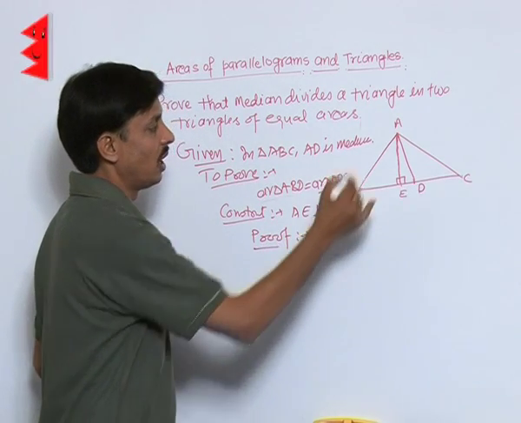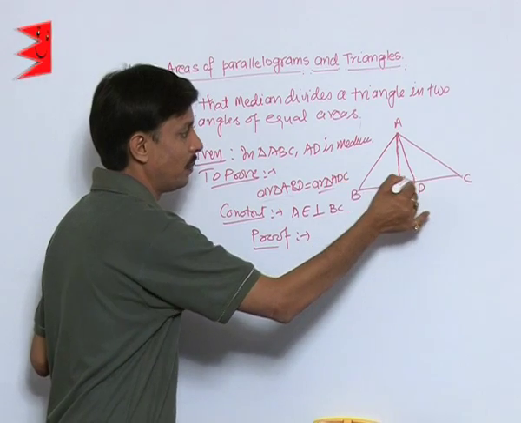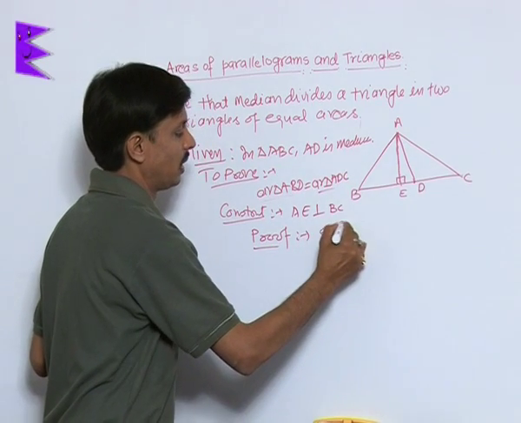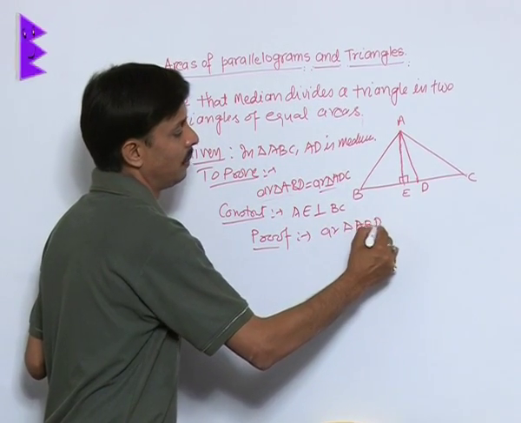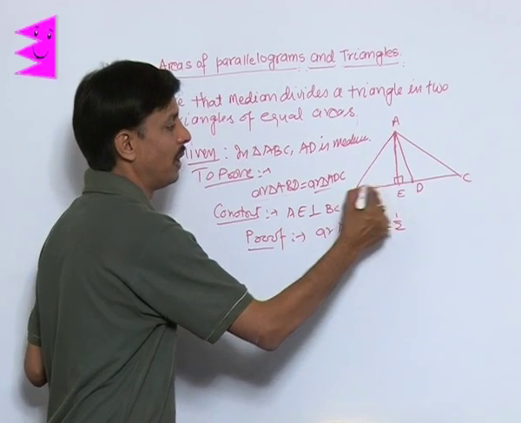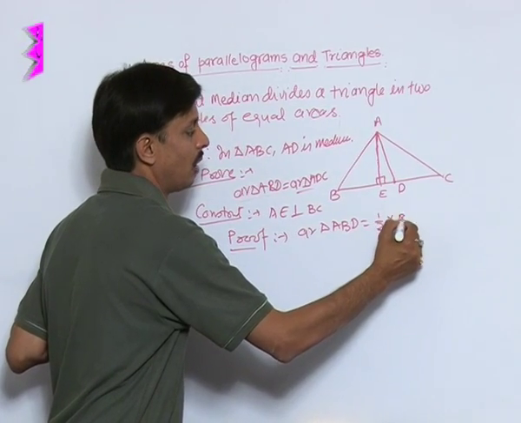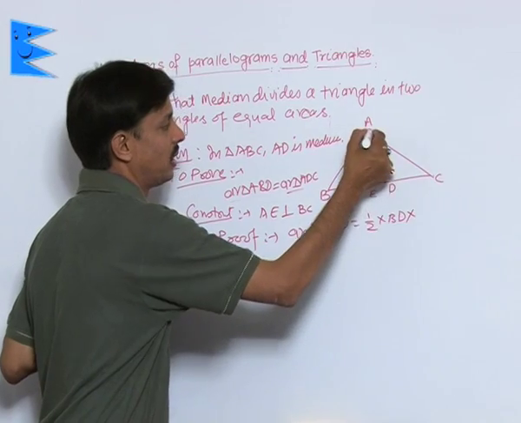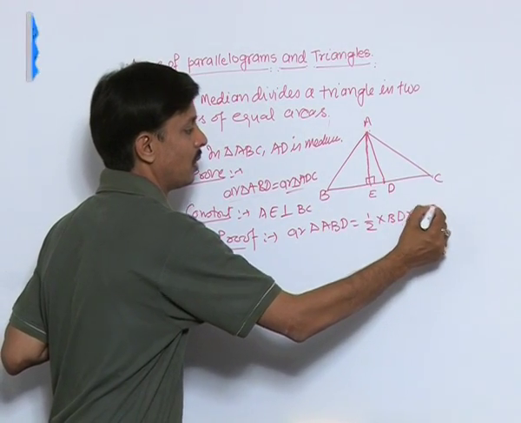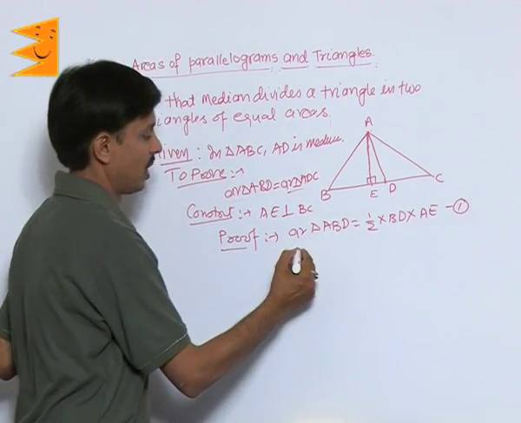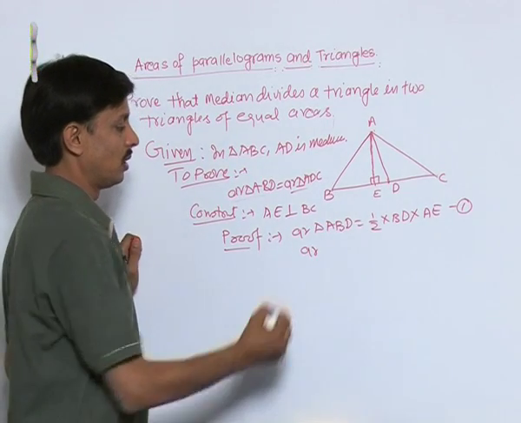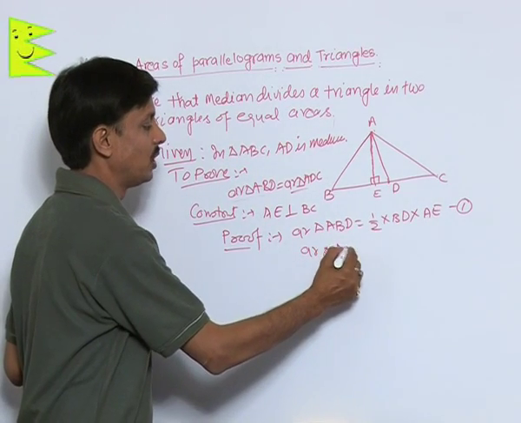The proof: area of triangle ABD is half of base BD and height AE. Equation number 1.